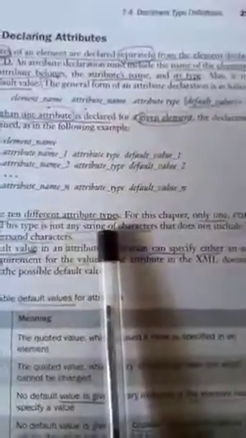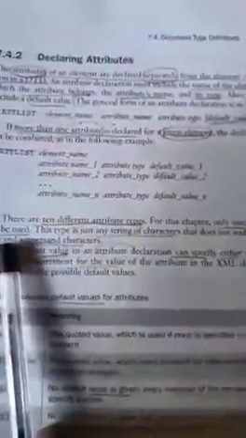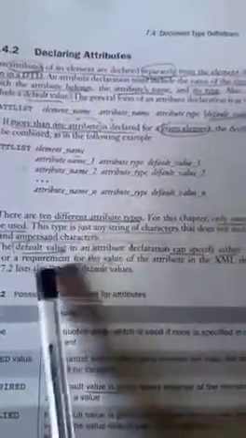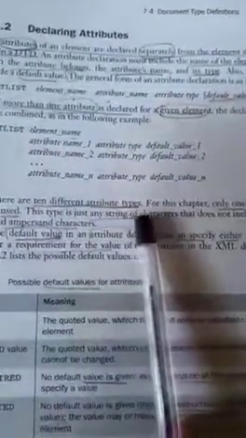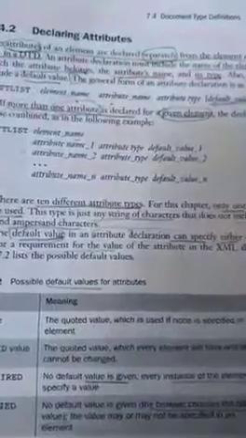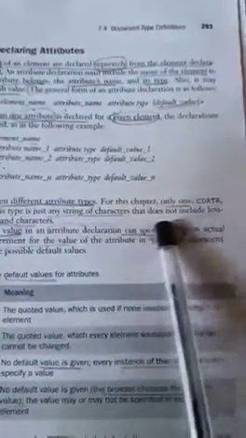There are 10 different attribute types. Like data types in C and C++ languages, in XML there are 10 different attribute types. For this chapter, only one type, character data, will be used, so only that type is explained here. This type is just any string of characters that does not include less-than and ampersand characters.